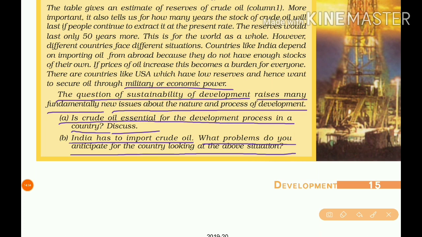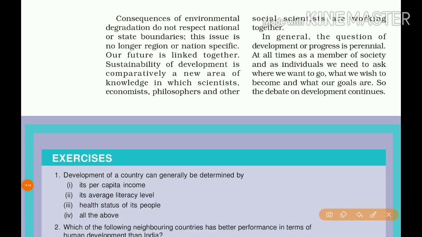So we have to allot more and more money for the import of crude oil itself. This is not beneficial economically.